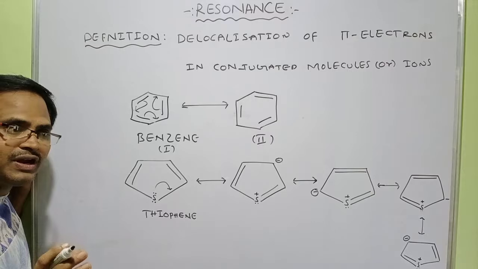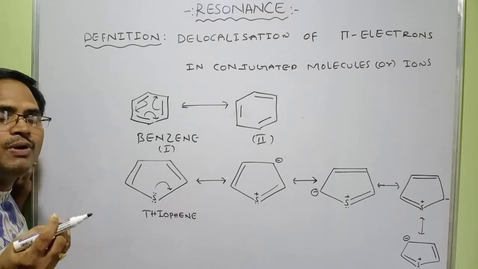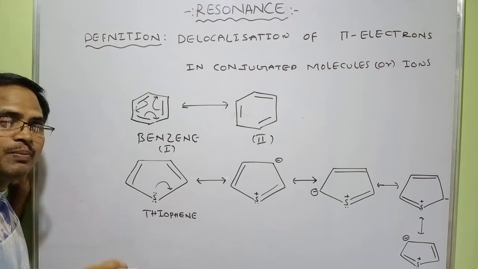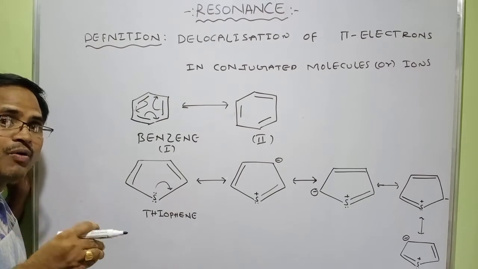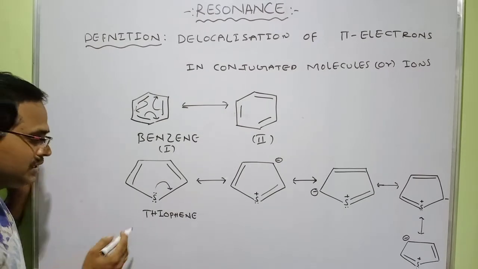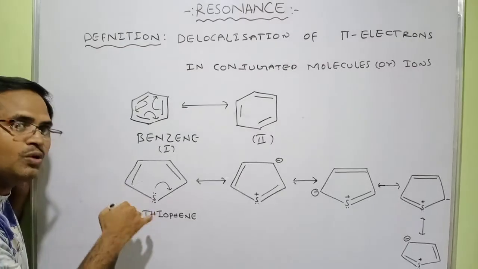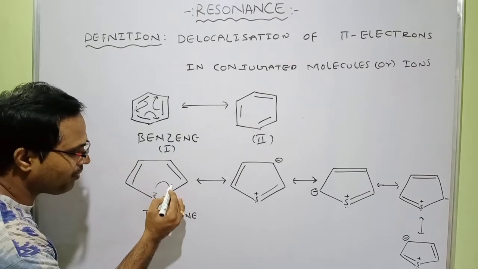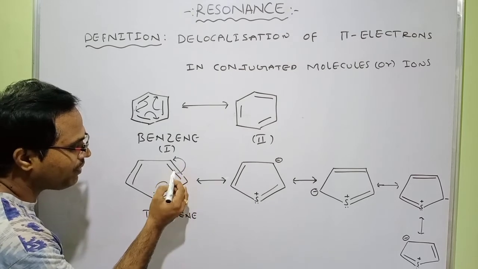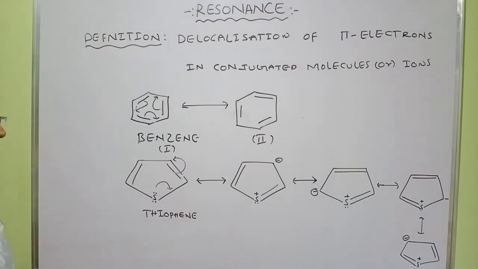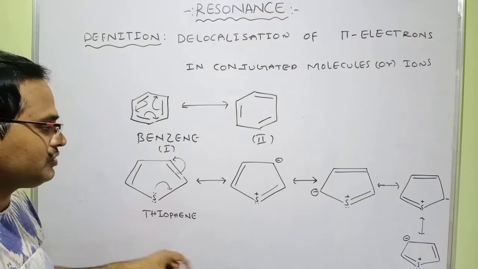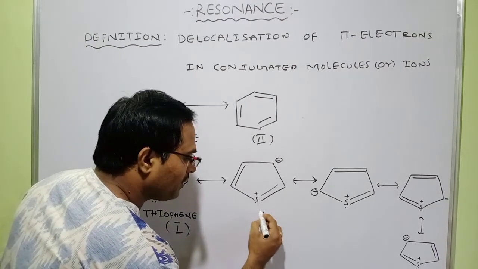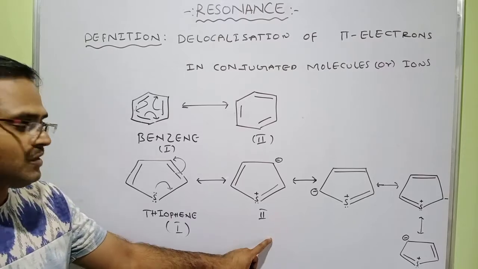Resonance means delocalization of electrons, and delocalization means movement of electrons. That happens when you have alternating pi bonds, or alternating pi bonds and lone pairs of electrons. Here sulfur is carrying two lone pairs. One lone pair will be involved in delocalization. It will shift here and make a pi bond. Consequently, this pi bond will shift here and become a negative charge. As a result of this movement of electrons, you get the second resonance structure of thiophene.